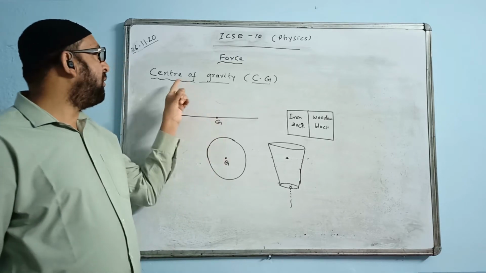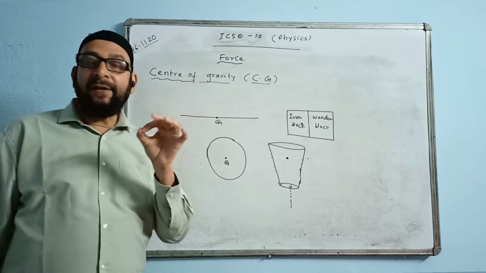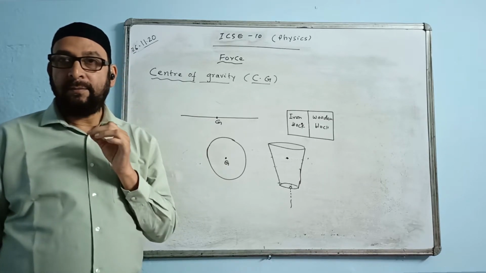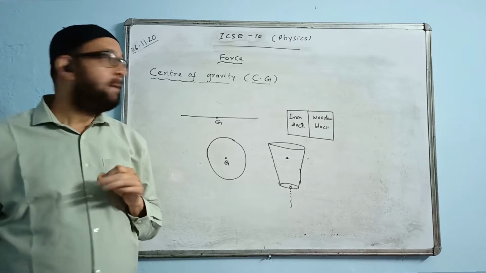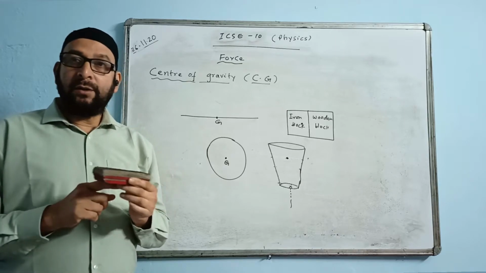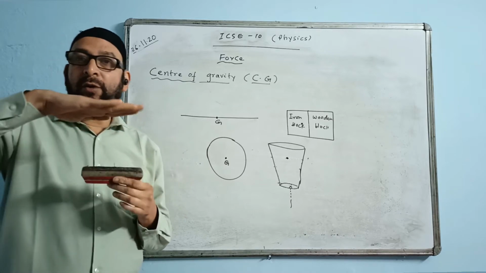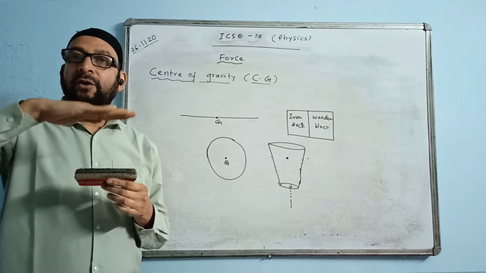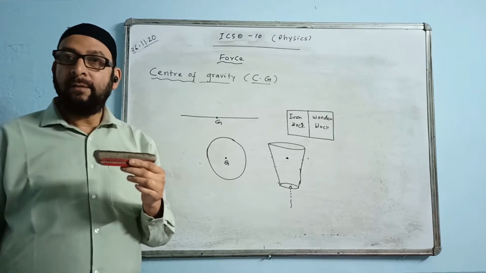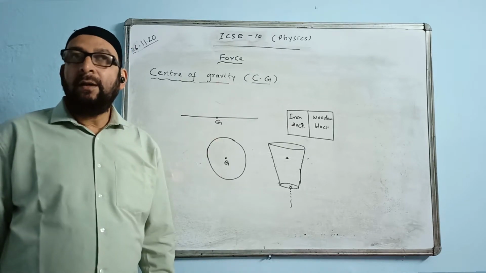The first definition I said, if you remember, in the beginning, is that it is the point where the entire weight of a body is supposed to act. Second definition, now we can say, it is the point where a body balances horizontally due to its own weight. That point is called position of CG.